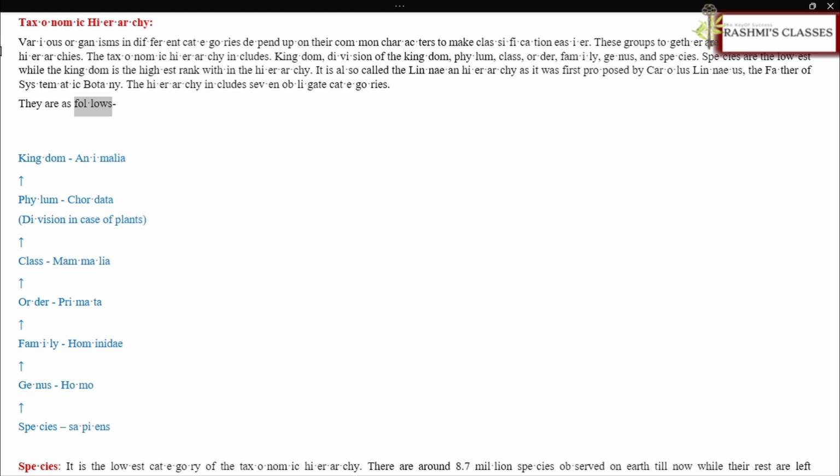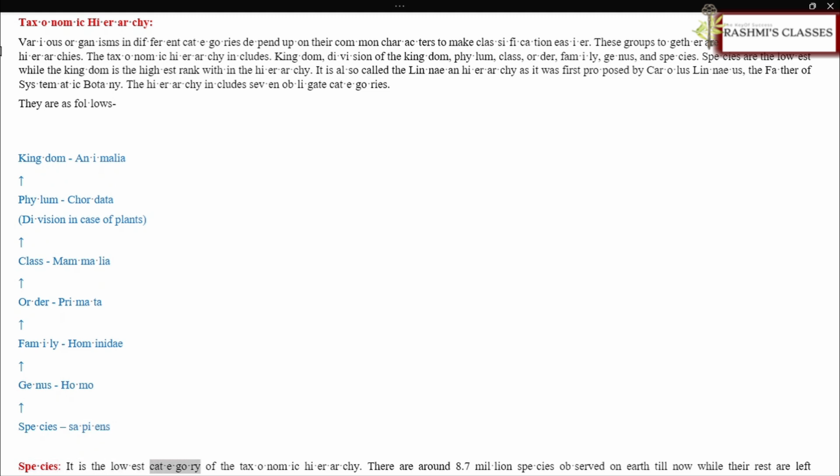They are as follows. Kingdom, Animalia. Upward arrow. Phylum, Chordata; division in case of plants. Upward arrow. Class, Mammalia. Upward arrow. Order, Primata. Upward arrow. Family, Hominidae. Upward arrow. Genus, Homo. Upward arrow. Species, sapiens.